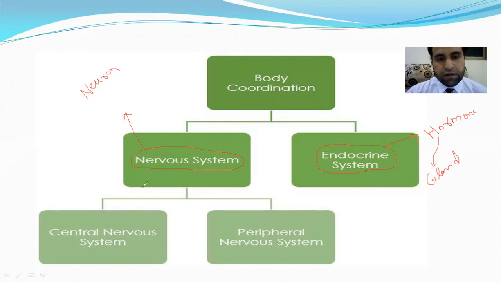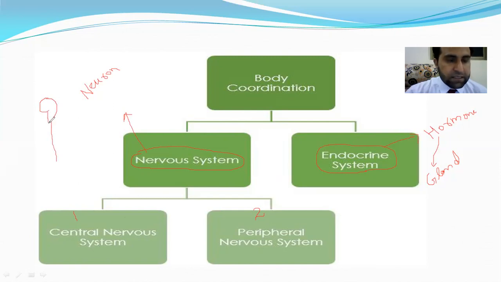So first of all, I will go into detail about nervous coordination. Nervous coordination is the system of neurons. It is divided into two categories. The first one is the central nervous system, and the second is the peripheral nervous system. The central nervous system consists of the brain and spinal cord.